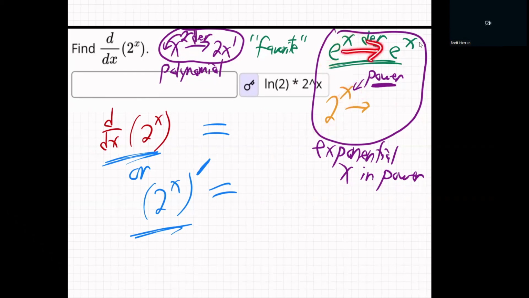Well, for e to the x, it does nothing, because e is that perfect number to do nothing. But 2 to the x, or any other number, since they're not the perfect number, what do they do? Well, at first they'll do the same thing as e to the x, meaning nothing. But because they're not the perfect number, you've got to multiply by the natural log of that base. And that's the answer. You can put it in the front or the back, it doesn't matter.